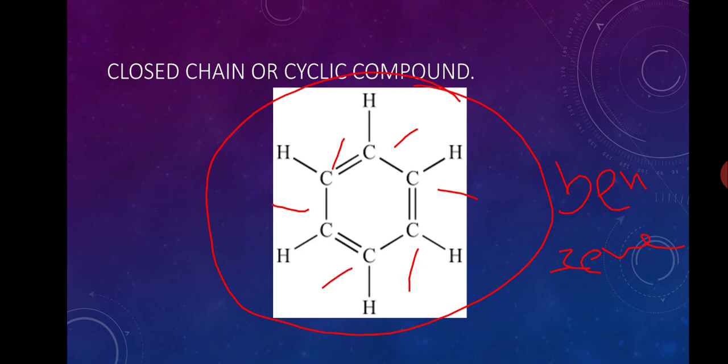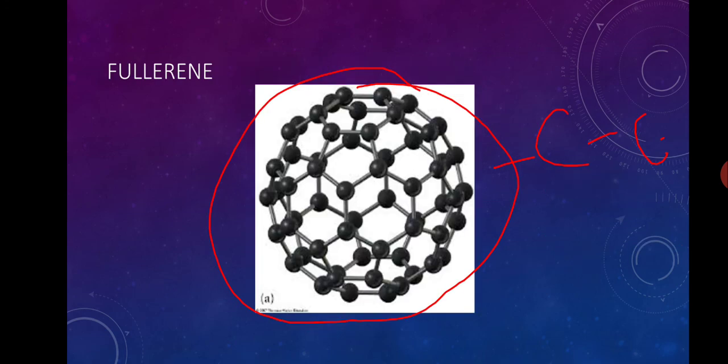A closed chain organic compound. In the closed chain organic compound, there is no terminal carbon. Every carbon is attached with each other. This is a closed chain organic compound, etc. Fullerene is also a different type of catenation present in the compounds of carbon. A lot of carbon atoms are connected between them.